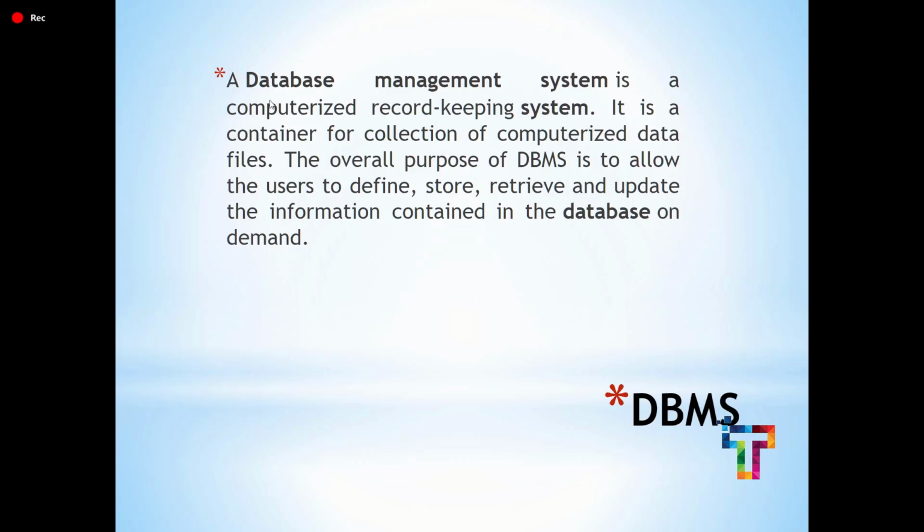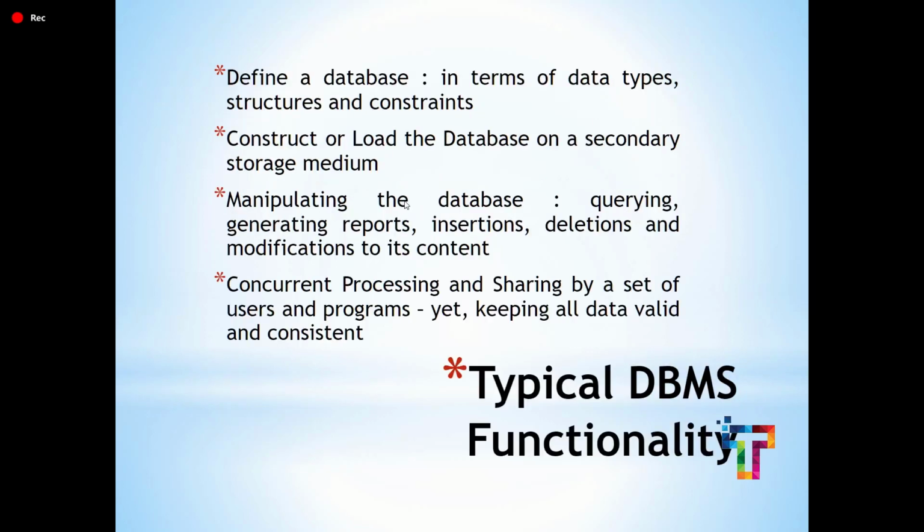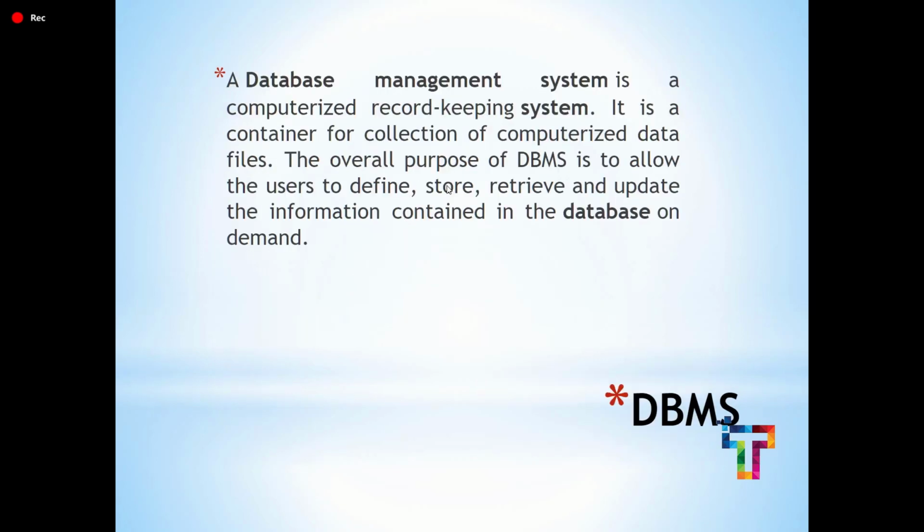So what they are telling is that a database management system is a system. Which kind of system is it? It is a computerized record keeping system, where you can perform all these tasks like defining, storing, retrieving and updating. All these tasks can be performed with the help of this system.